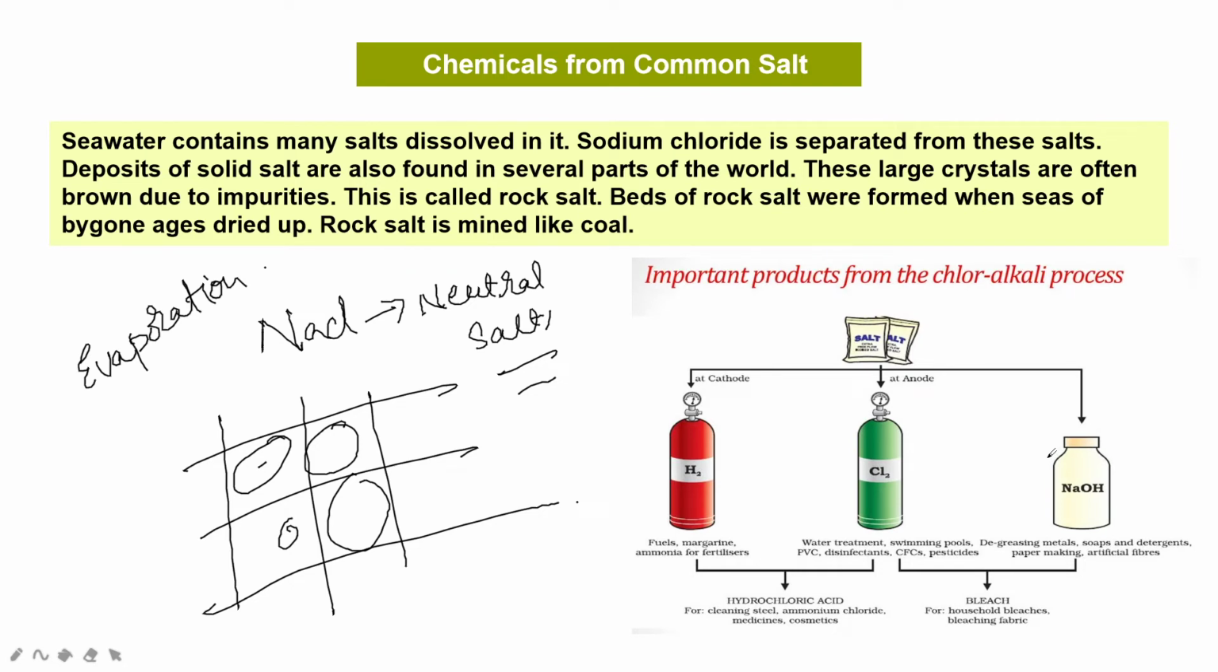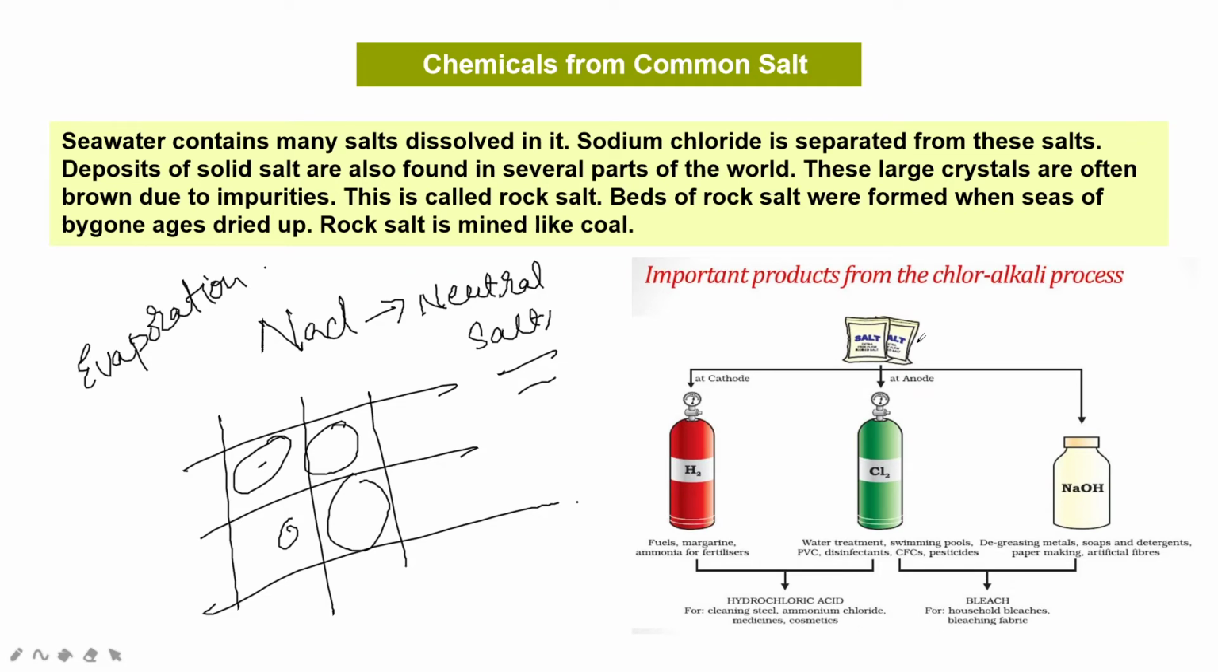So the chemicals from common salt: first one is sodium. See here, these are the important products from the chlor-alkali process, through which they are obtained. Here we get sodium hydroxide, hydrogen and chlorine. Chlorine is obtained at the anode, and at the cathode hydrogen is formed, right?